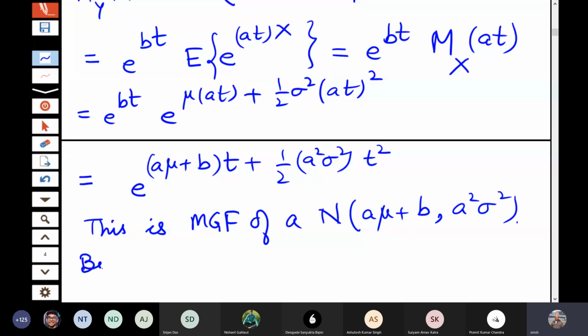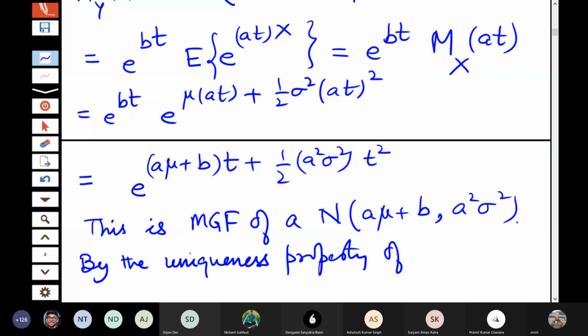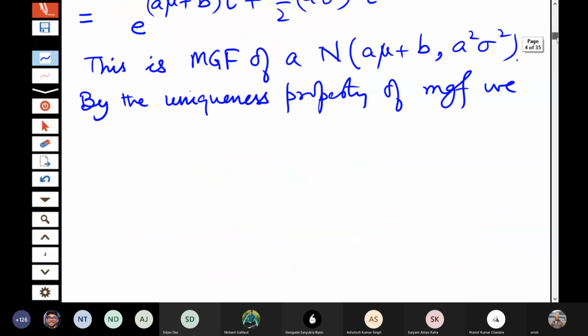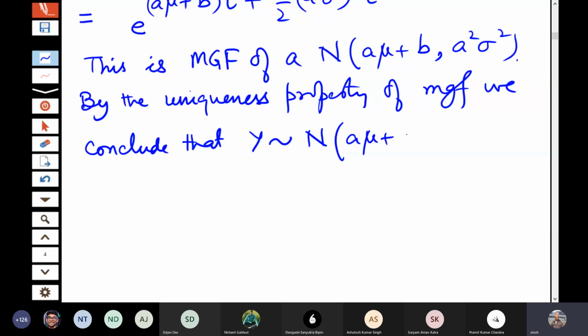So by the uniqueness property, we conclude that y follows normal a mu plus b, a square sigma square distribution. So this is the linearity property of the normal distribution. Is the proof clear to everyone?